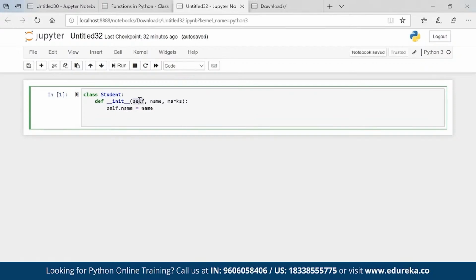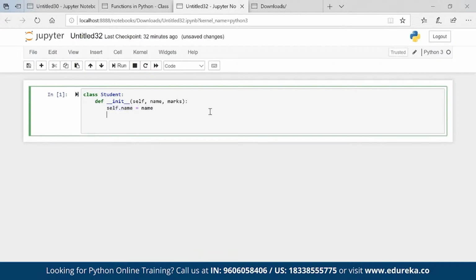So the constructor helps us initialize the instance variables of a class, and self is a keyword which helps us assign that variable. Self.name, so self helps us assign the name variable to this particular instance variable. After that, we have self.marks = marks.